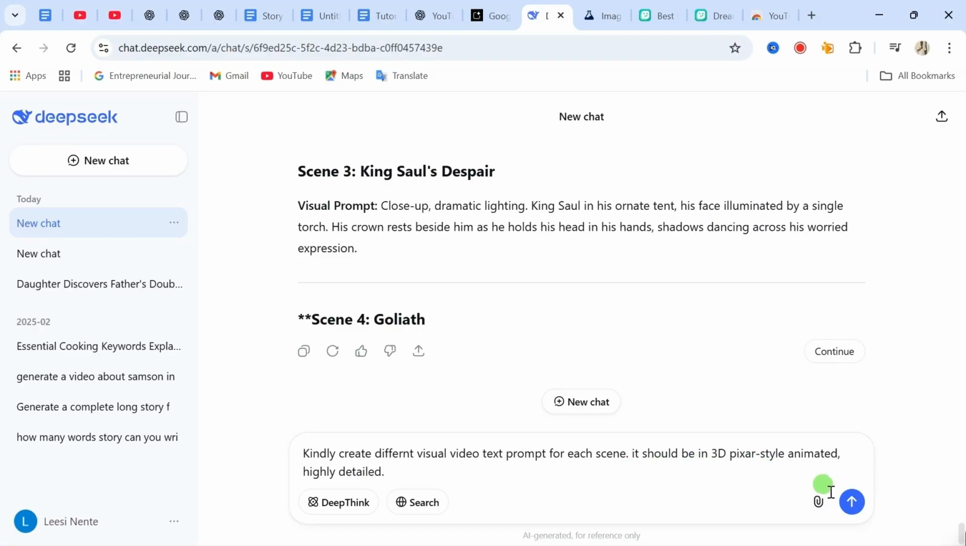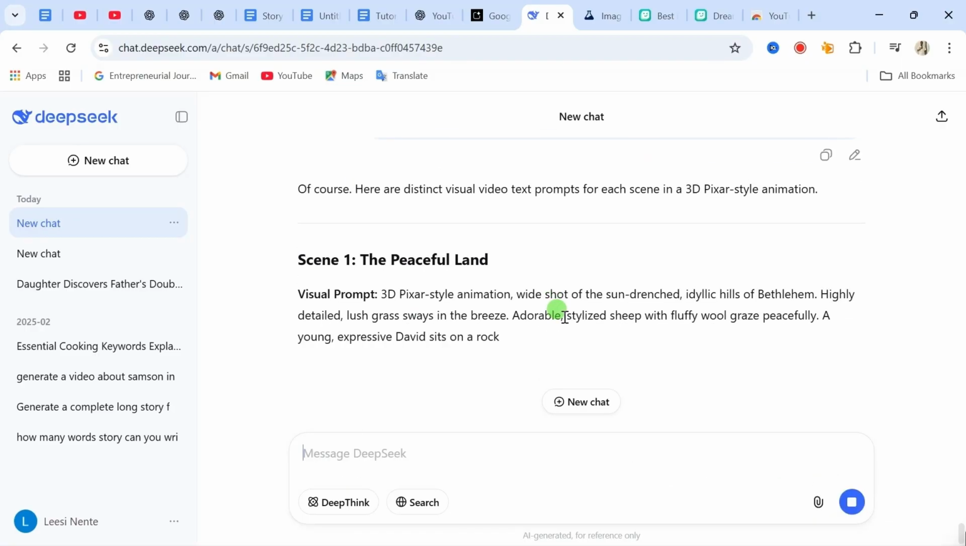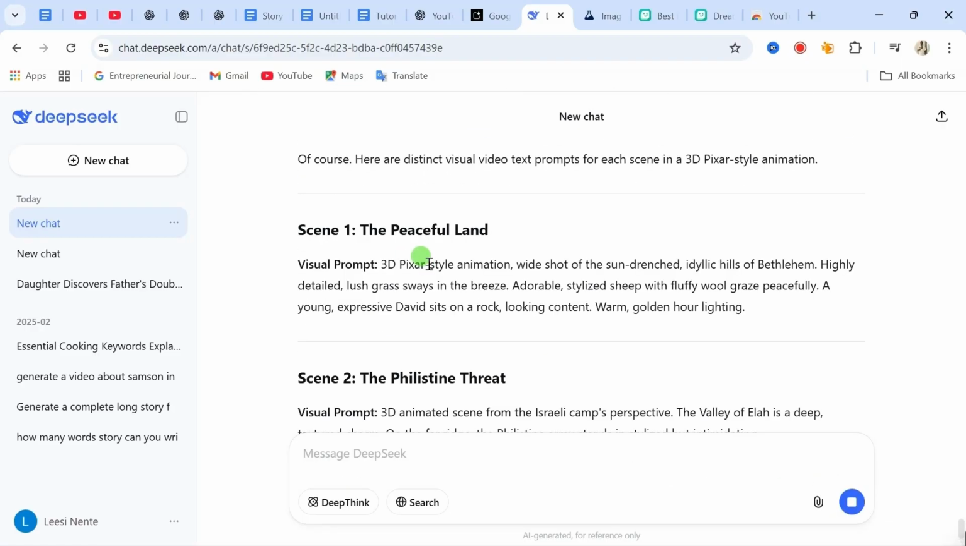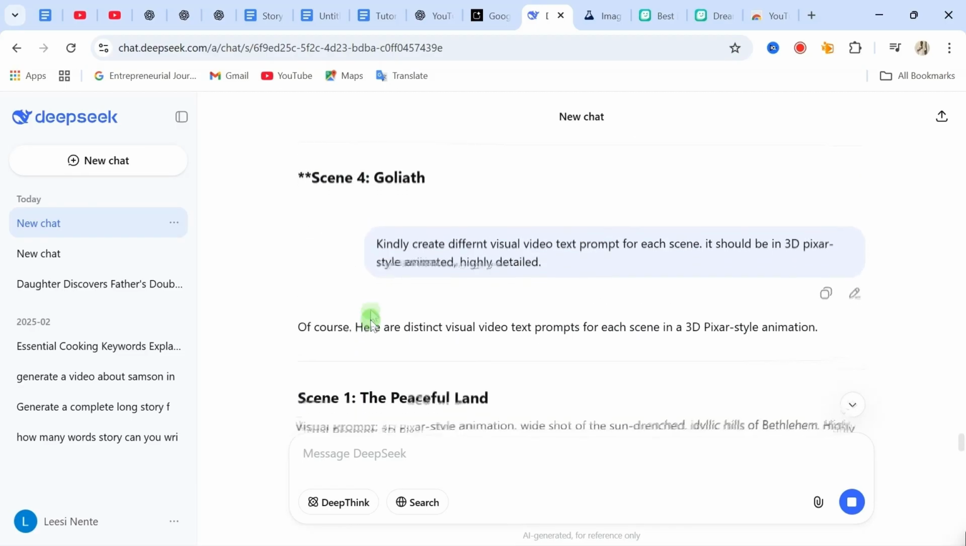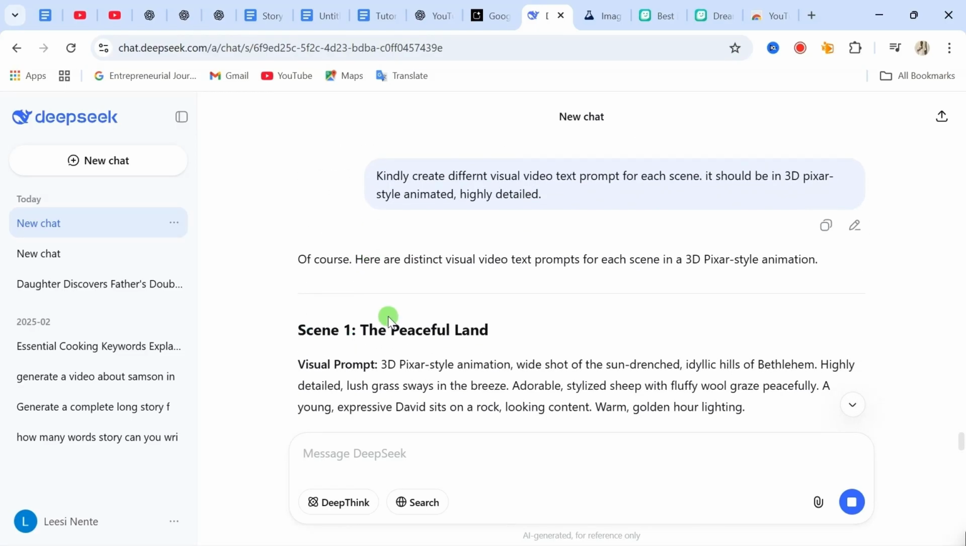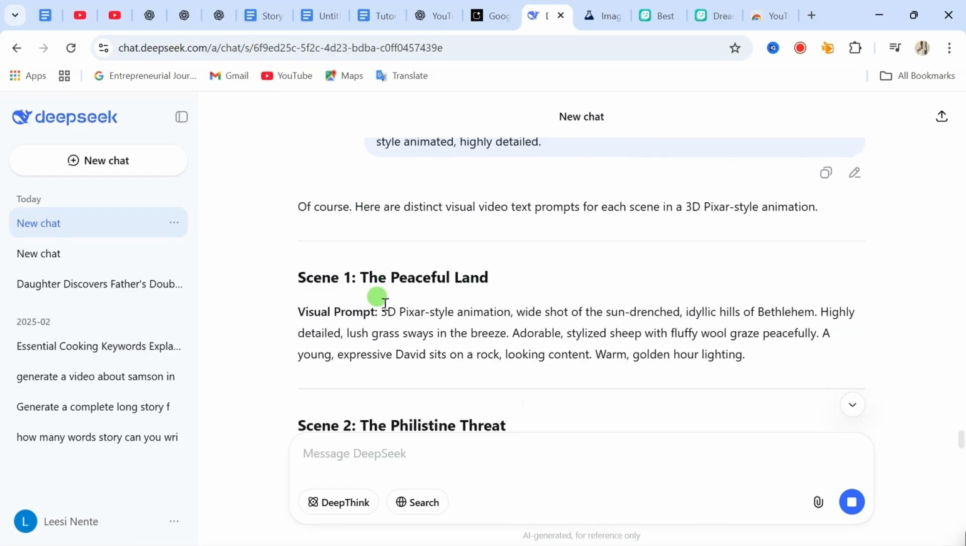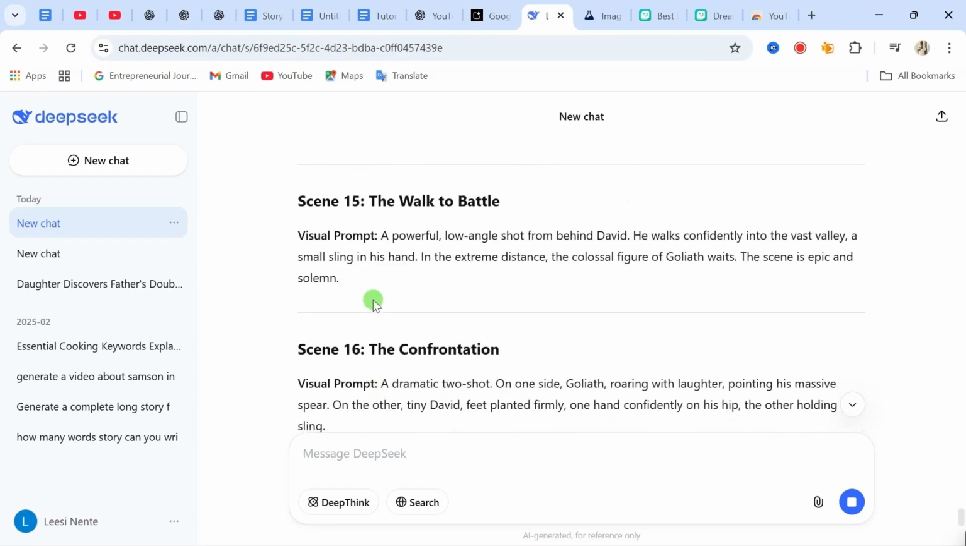Now after entering this, you send it, and what it's going to do right now is generate a visual text prompt that you can use to generate the animated video for each of your scene. So you don't have to stress yourself coming up with each of these things from your head. So here you can see it has generated those visual prompts for our entire video from scene 1 down to the last scene.